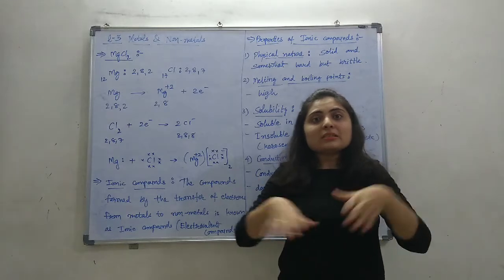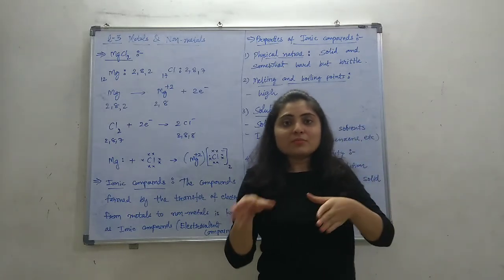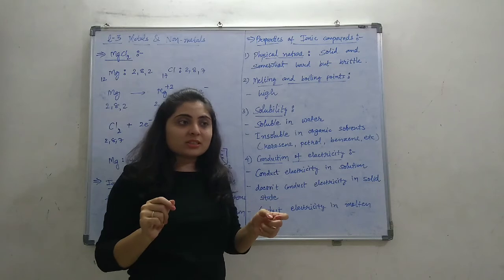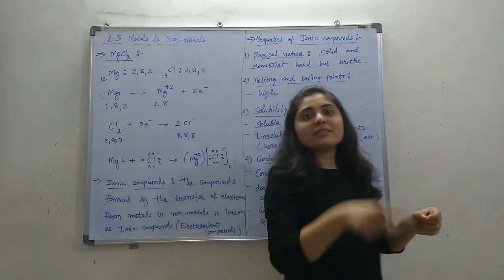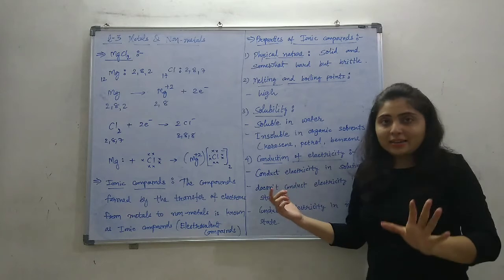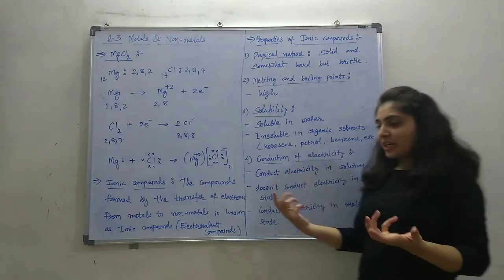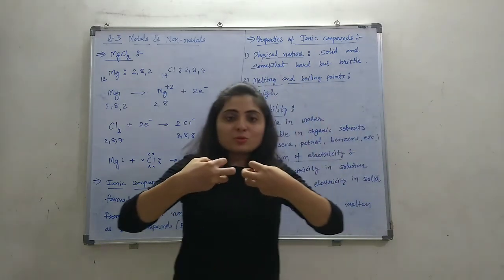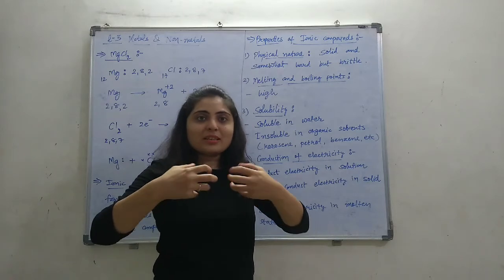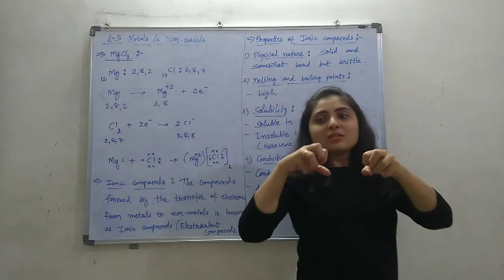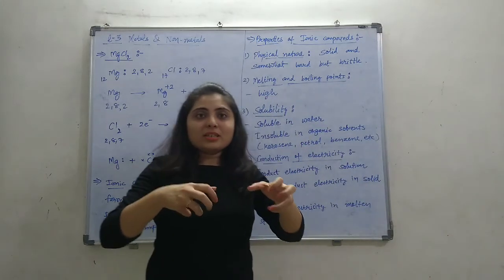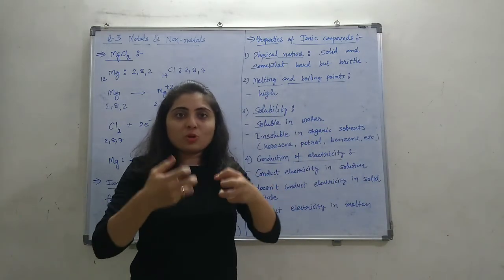And by this process, by the separation of positive and negative ions, the transfer of electrons is there, and we can say that electricity is passing through the solution by the ions. But in solid state, the ions are strongly attached with each other. Okay, so there is a fixed position for ions. They cannot be moved from that solid form.